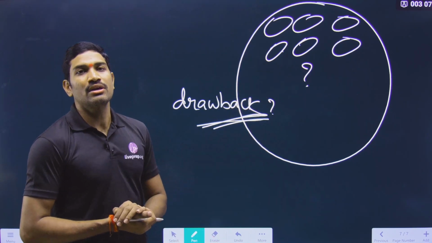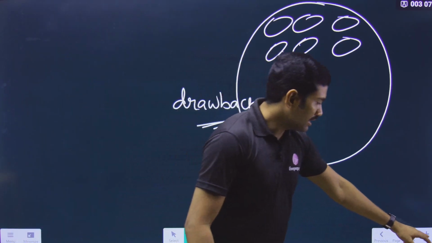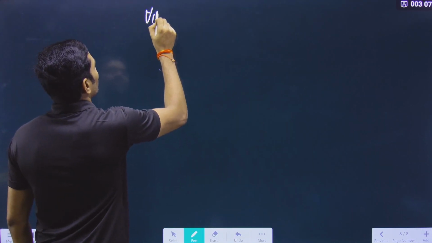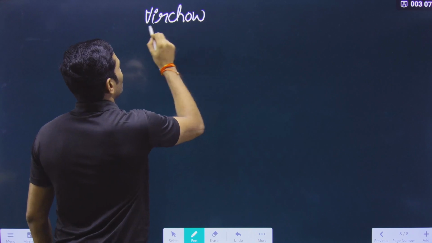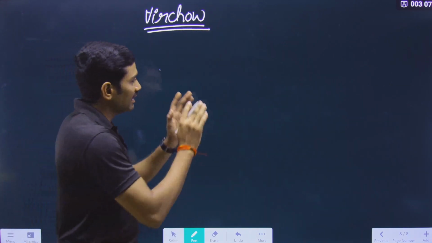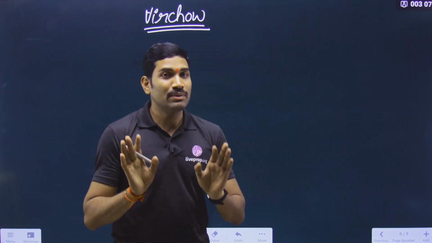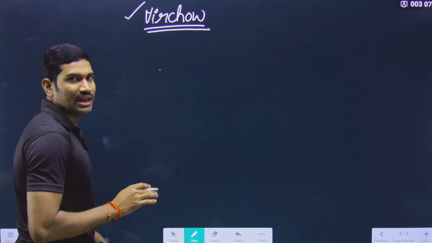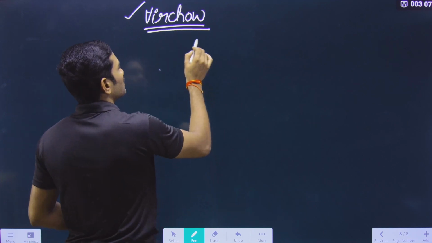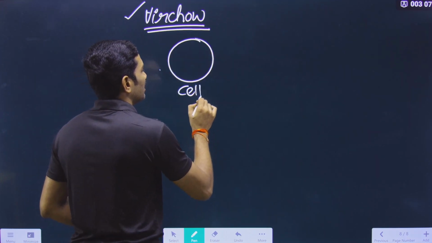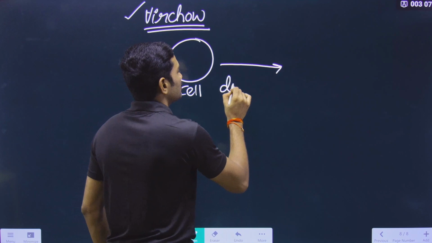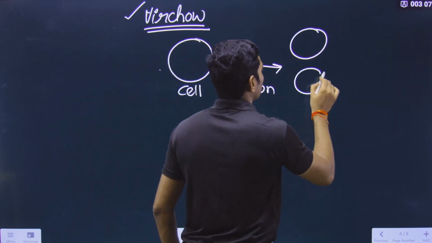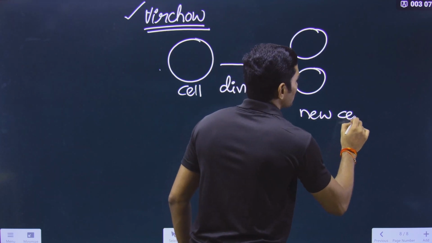This is the drawback. And this drawback was rectified by another scientist with his explanation, and the scientist is Rudolf Virchow. Please understand this. And what this scientist has said, and please understand, here we are using some information regarding Rudolf Virchow. He proposed that whenever there is a cell, this cell will undergo division, so that it will form the new cells.